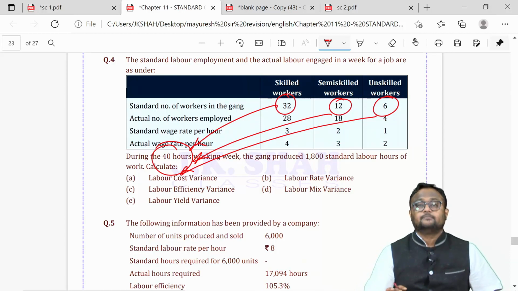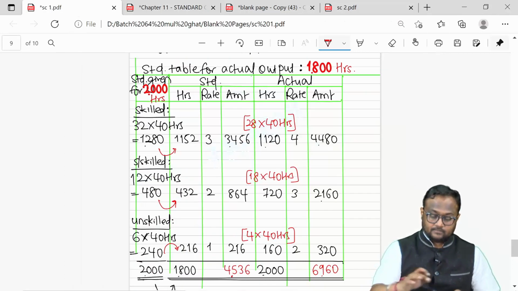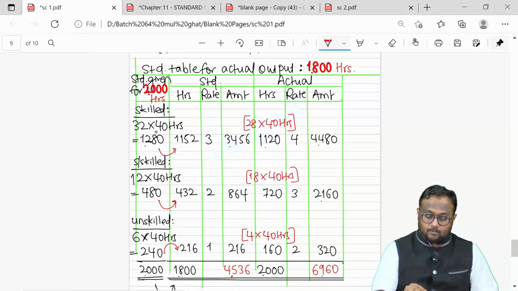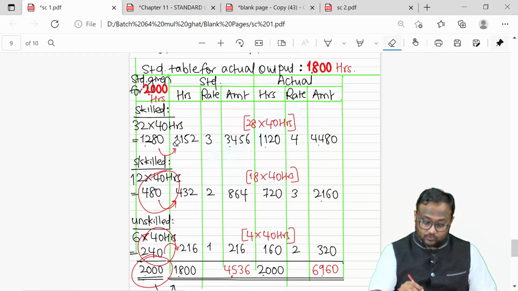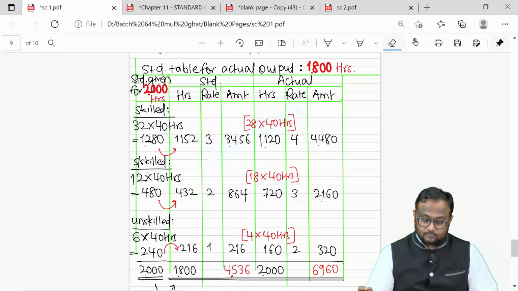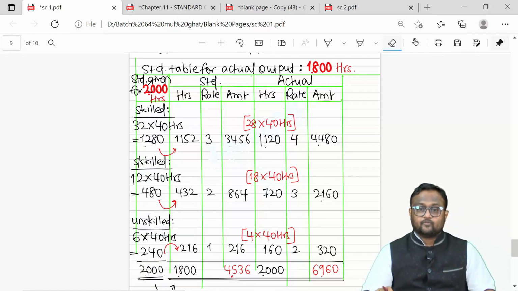And when I do this, trust me guys, I get total number of hours like this: 1280, 480, 240. So that means the standard was given for 2000 units. Then we realize that we have actually produced output of 1800 hours.